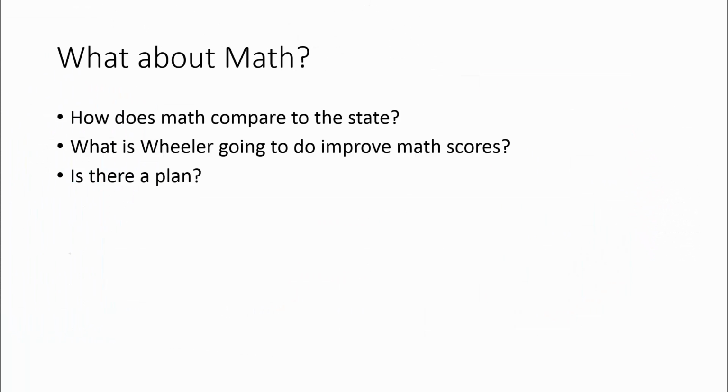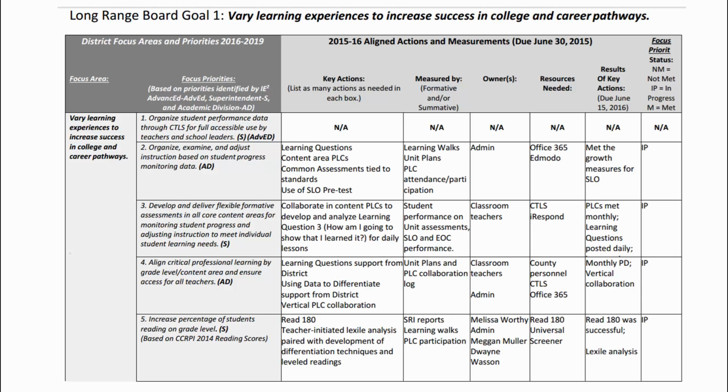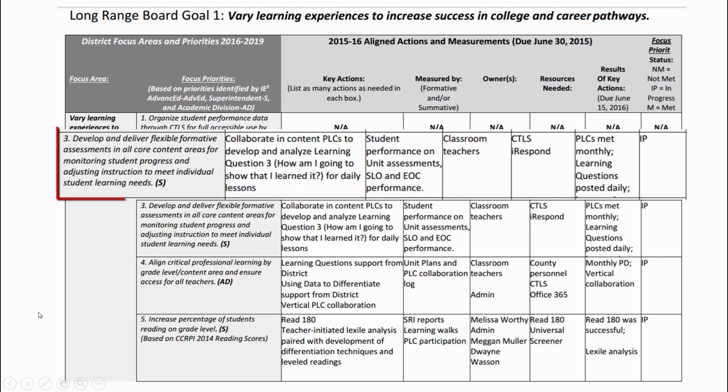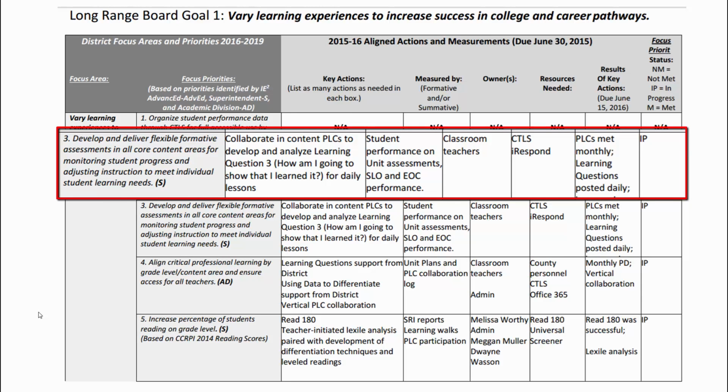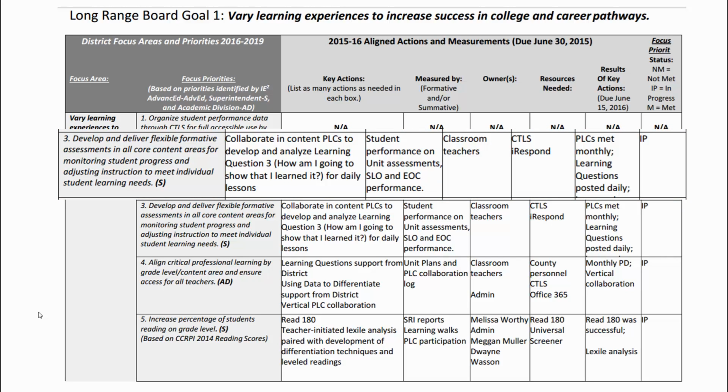What about math? How does math compare to the state, and what is Wheeler going to do to improve math scores? Is there a plan? There is a plan. Our plan specifically addresses the EOCT score. Wheeler High School is working with Cobb County to develop the flexible formative assessment system to target those specific areas and work to increase scores on the EOCT assessment.